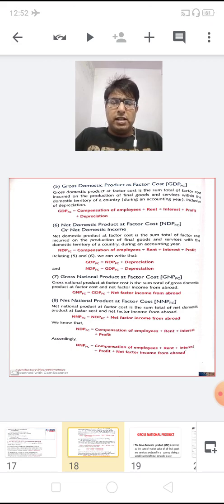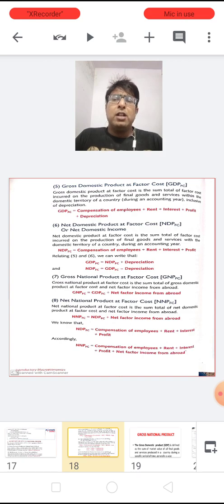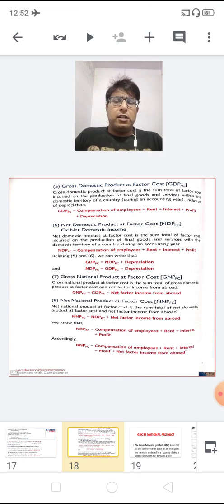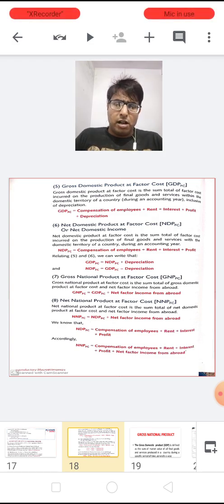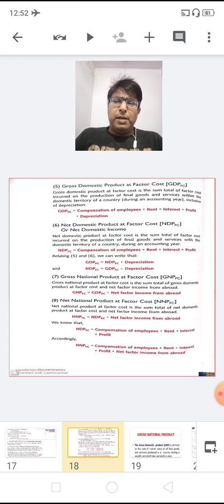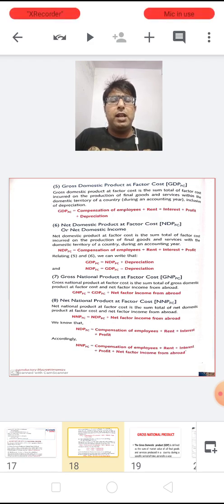NDPFC, or you can say net domestic income at factor cost, is the sum total of factor cost incurred on the production of final goods and services within the domestic territory of a country during an accounting year. So from GDPFC, if we subtract depreciation, then obviously we will get the value of NDPFC.